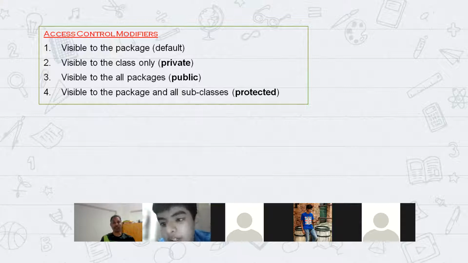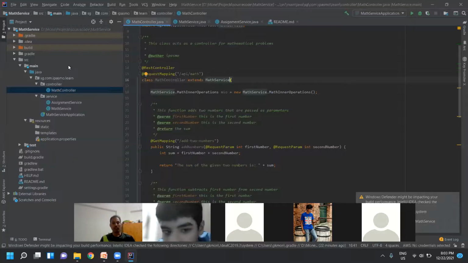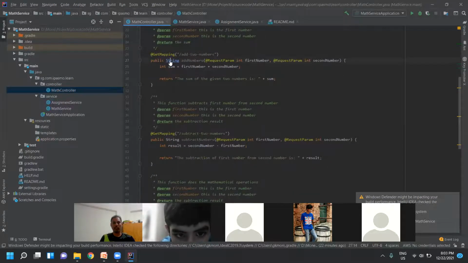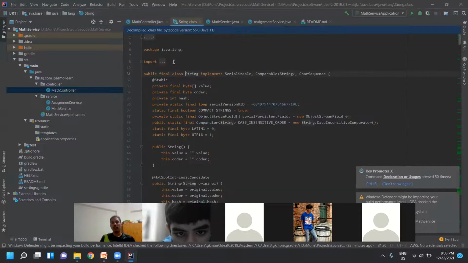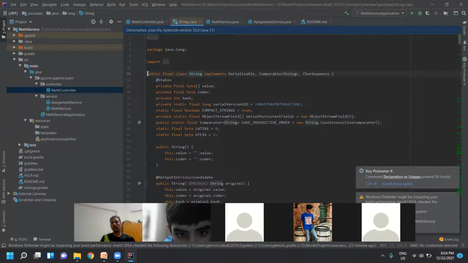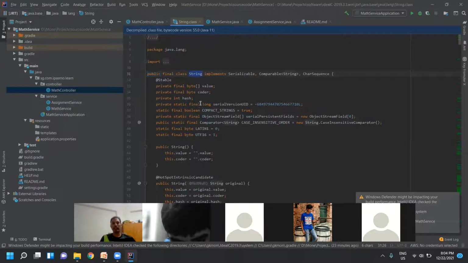That's why the String class, which we use to define a string, is available throughout the world. You see, this String is public. Public means anybody who is working on Java can directly access this from any class. You can access the String class from anywhere.